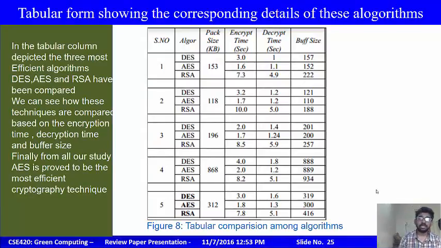In this table, DES, AES and RSA algorithms are compared based on encryption time, buffer size and decryption time. Finally, our study proves that AES is the most efficient cryptography technique.